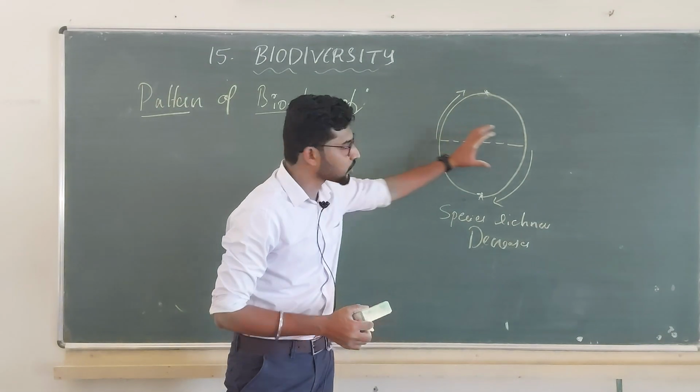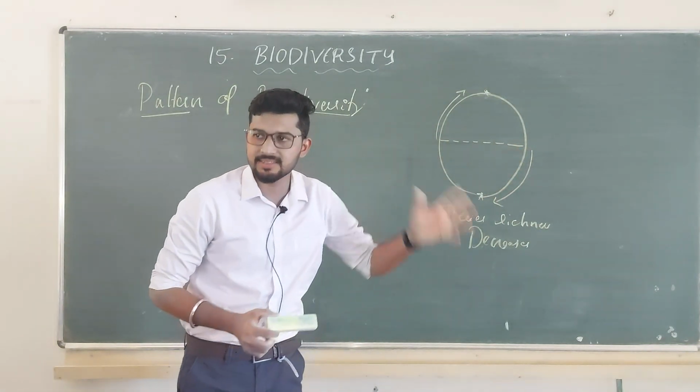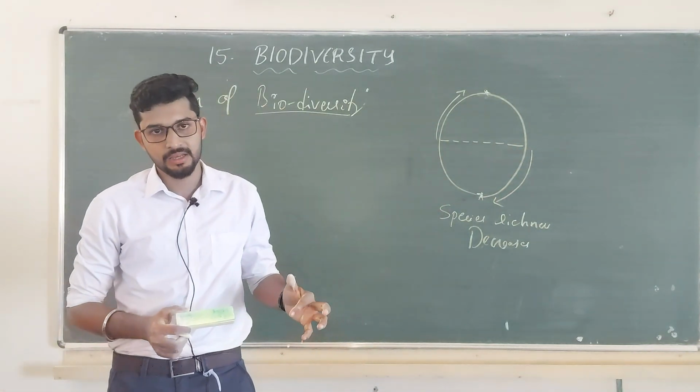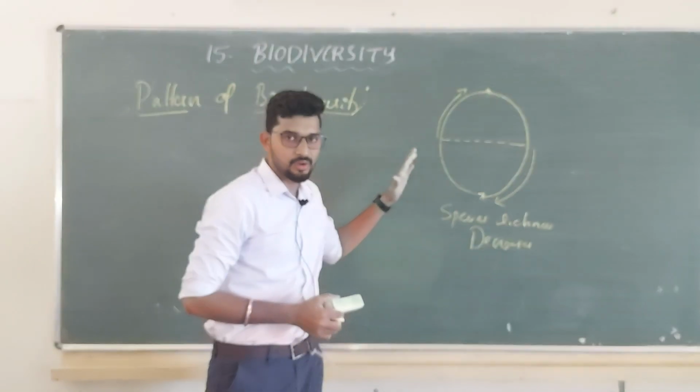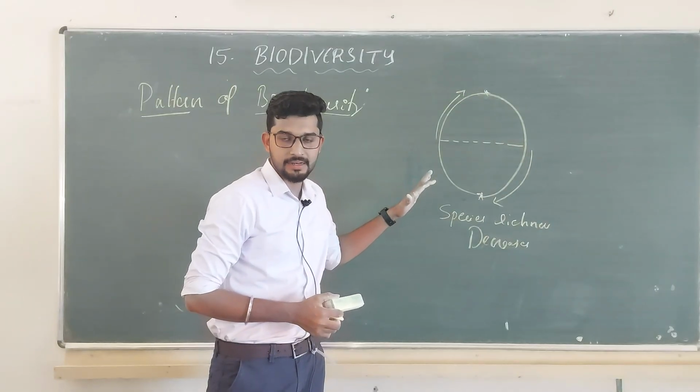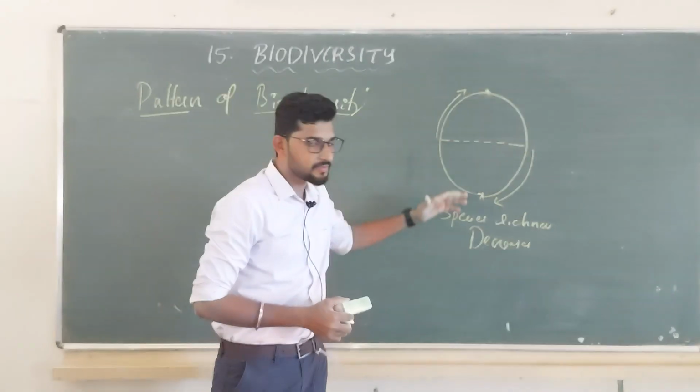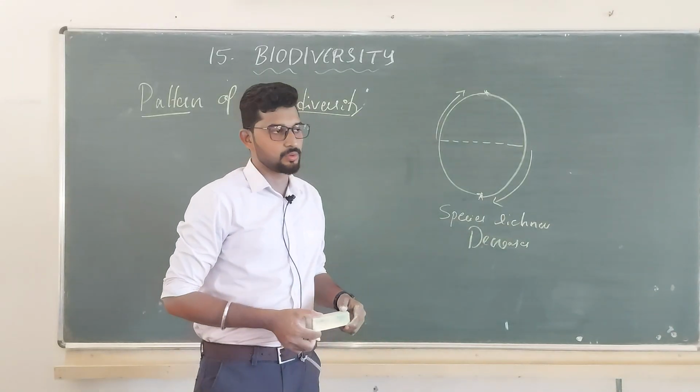In the equatorial zone, we have the highest supply of sunlight. If you move towards the pole, the sunlight intensity becomes lower, and you do not find any comfortable zone.